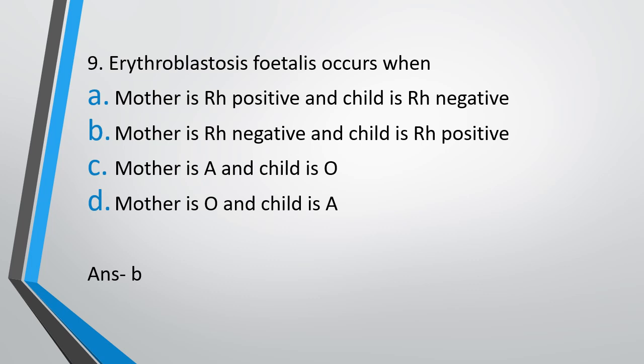During the second pregnancy, these antibodies have the tendency to cross the placenta and reach the child's blood. In the second pregnancy, these antibodies are going to destroy the child's RBC, resulting in severe anemia. That is what is called erythroblastosis fetalis, in which the mother's antibody against Rh antigen is destroying the child's RBC. It is not seen in the first pregnancy, only in the second pregnancy.